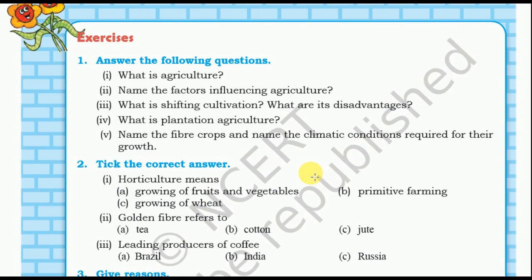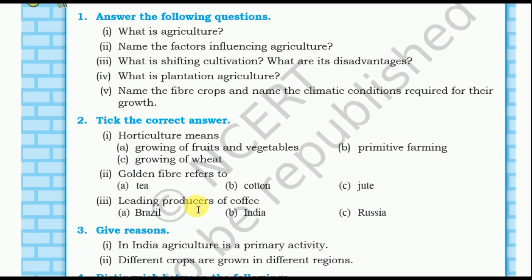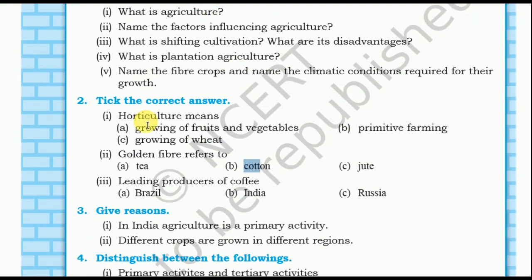So this chapter is complete, friends, and now let's solve some MCQs. What is horticulture? Horticulture means growing of fruits and vegetables. And the golden fiber is jute or cotton? It is jute because of its color. The leading producer of coffee is Brazil. Brazil produces most of the coffee of the world.